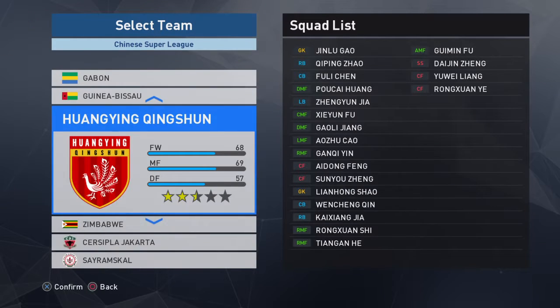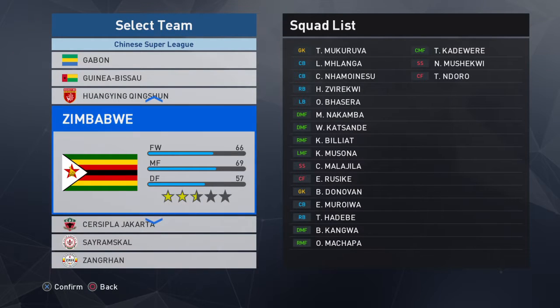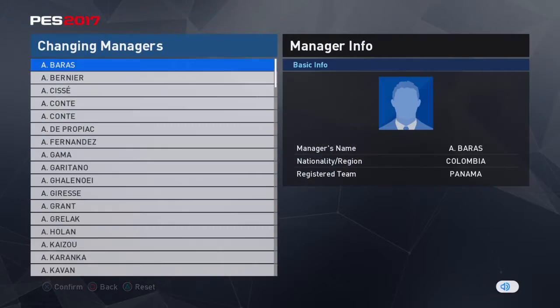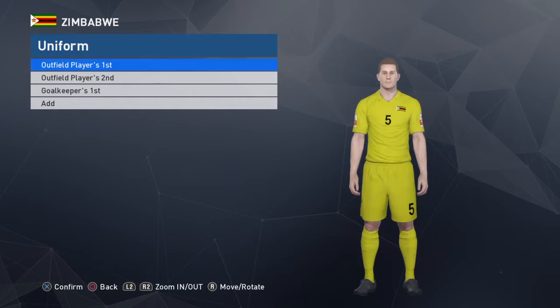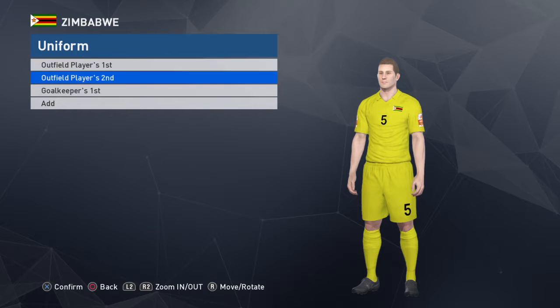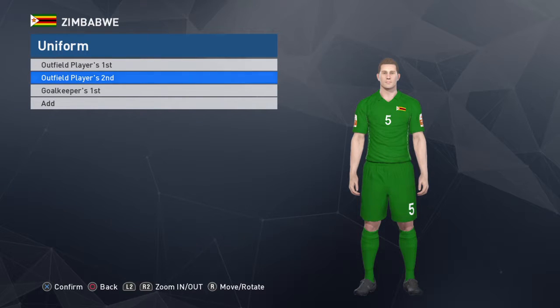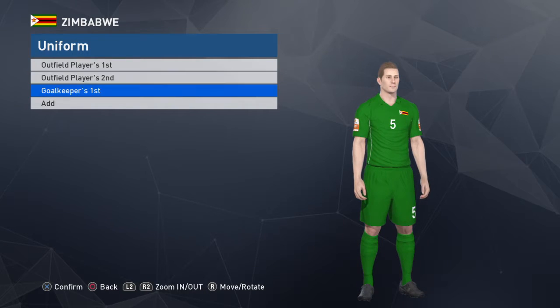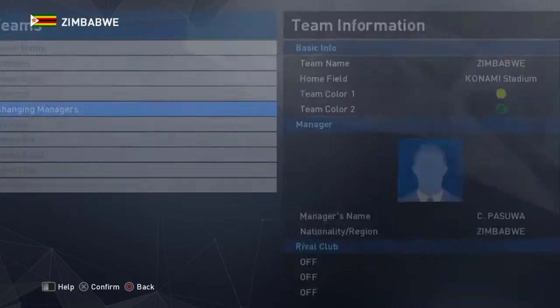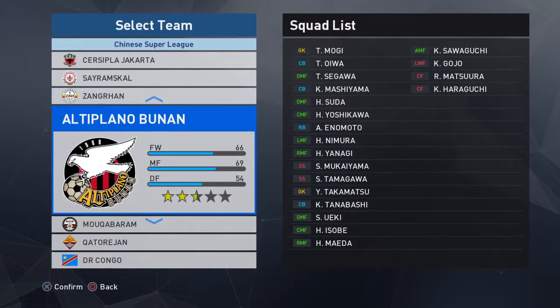Who else do I have? Zimbabwe, I don't think I have kits for them. So I edited this one because it's simple. It's just yellow and green, and that's pretty much what it is, and the goalkeeper there. So as you can see, let me see who else I have.